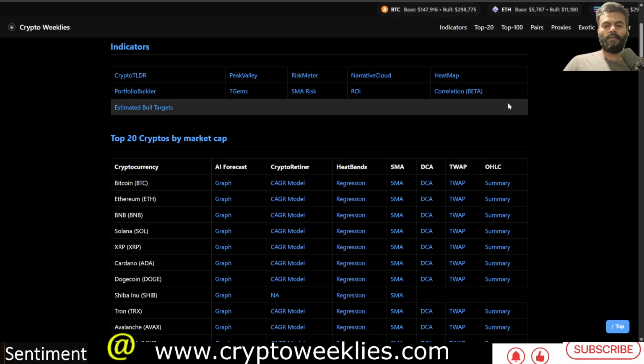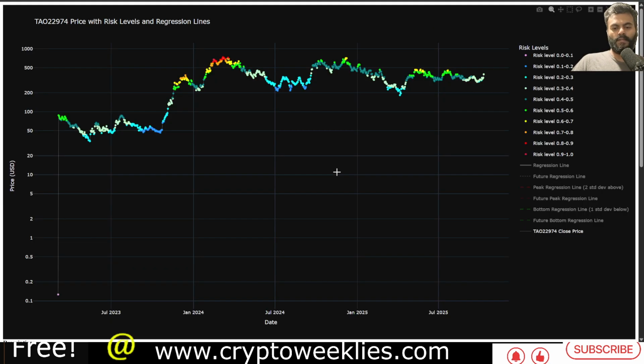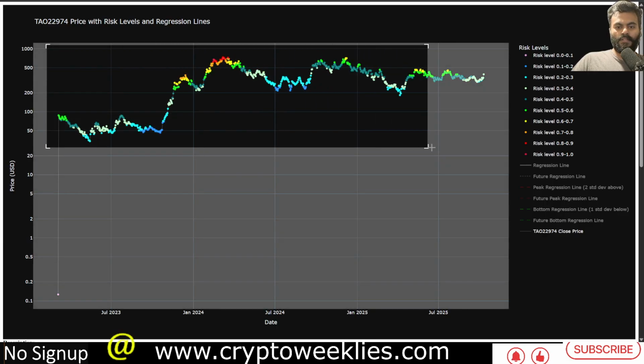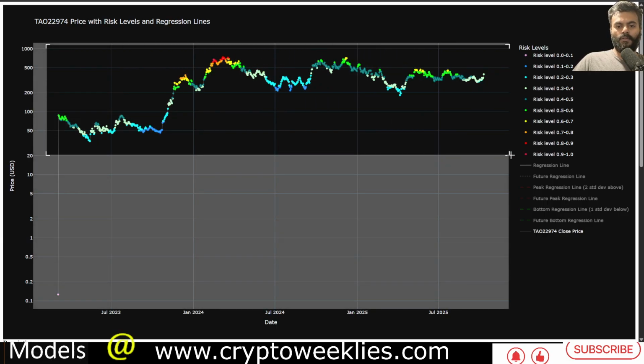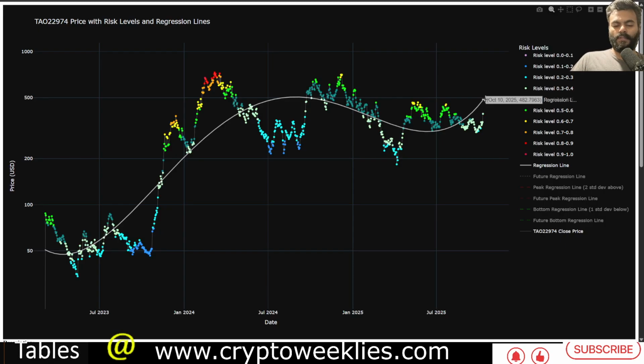So if we were to look for any major analysis related to BitTensor, there's the regression based interpretation of what the fair value is. Again, we'll just ignore the first data point when the token was launched. This is the regression based model. The fair value for TAO for this polynomial regression based model is at around $482, about $90 higher than the current price. So that means TAO is currently undervalued.